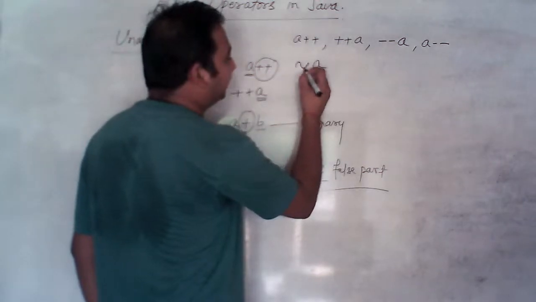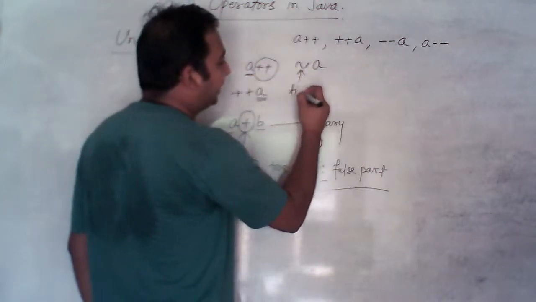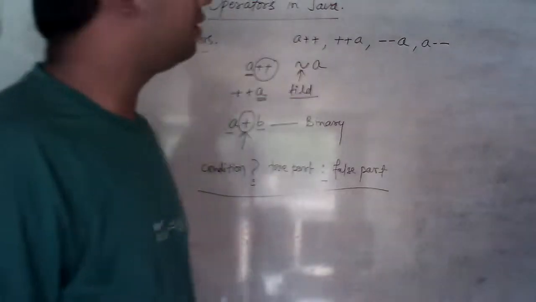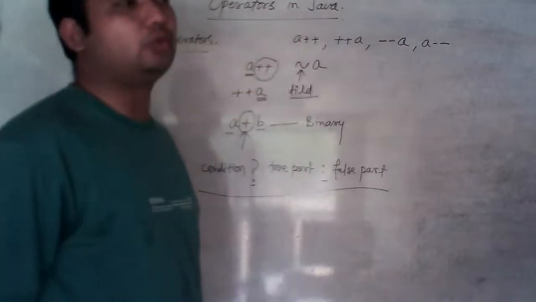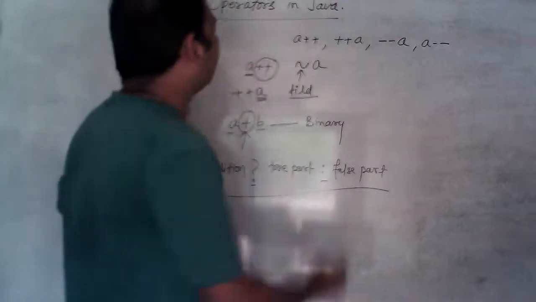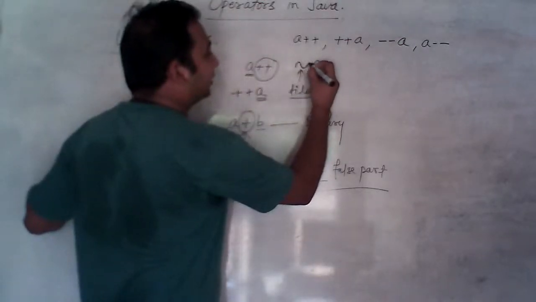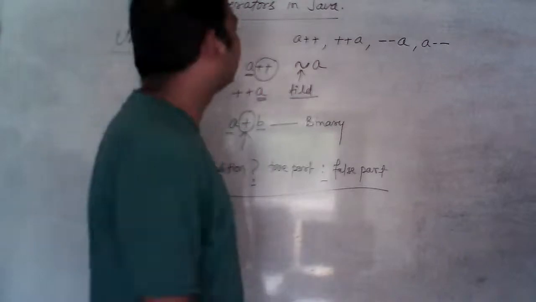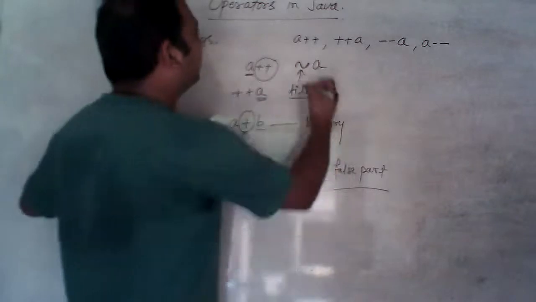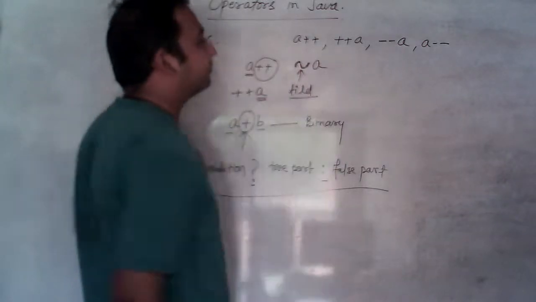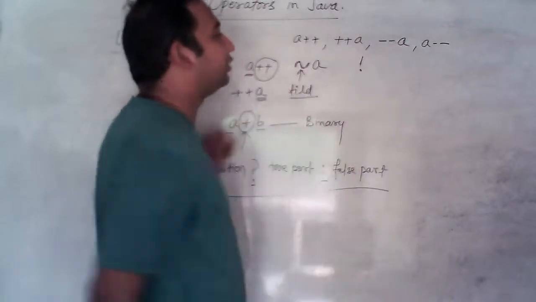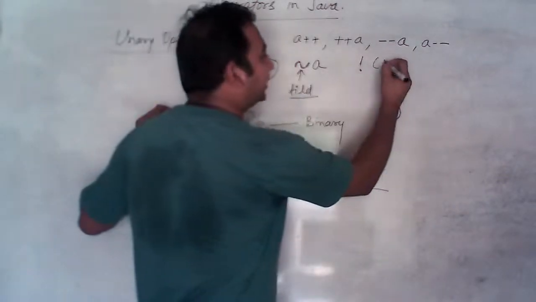This symbol is known as tilde sign. What it is used for? It is used in bitwise operators. It is bitwise operator, and we write like this. This is for negation, for negative values. So we use this tilde sign. And one more, exclamation mark. It is always used after the Boolean expression.